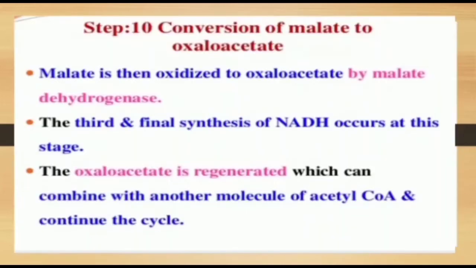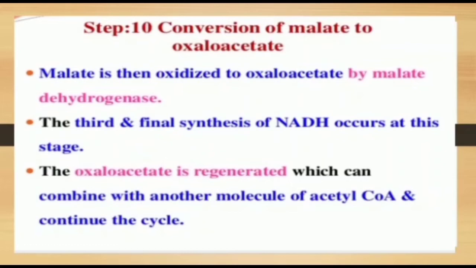Conversion of malate to oxaloacetate. Malate is then oxidized to oxaloacetate by malate dehydrogenase. The third and final synthesis of NADH occurs at this stage. Oxaloacetate is regenerated, which can combine with another molecule of acetyl-CoA and continue the cycle.